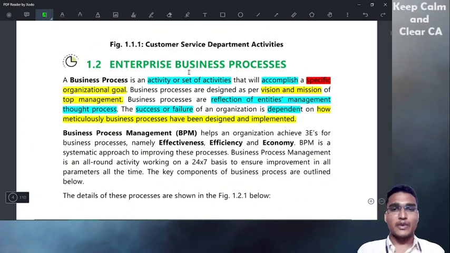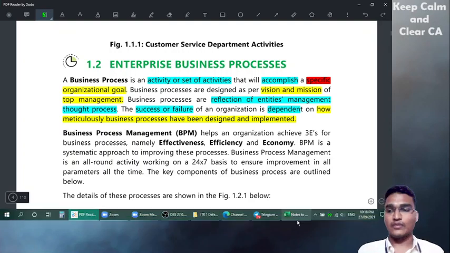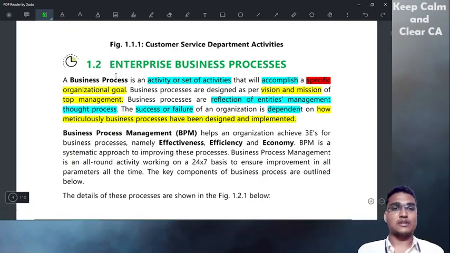So now enterprise business processes. First, what is a business process? What is a business process? A business process is an activity or set of activities, it can be one activity or a set of activities, which will accomplish a specific organization goal. Specific is important here. A specific organization goal, not a big goal. Okay, it's a specific organization goal.